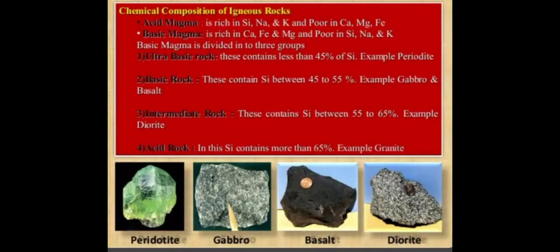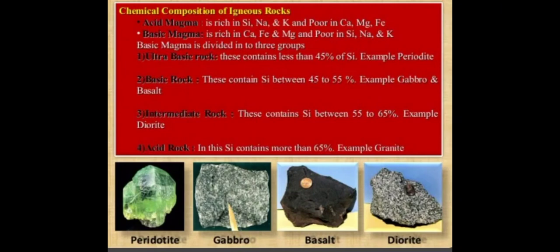Next, the chemical composition of igneous rocks. Acidic magma is rich in silica, sodium, and potassium, while it is poor in calcium, magnesium, and iron. Basic magma is rich in calcium, iron and magnesium, while it is poor in silica, sodium, and potassium.